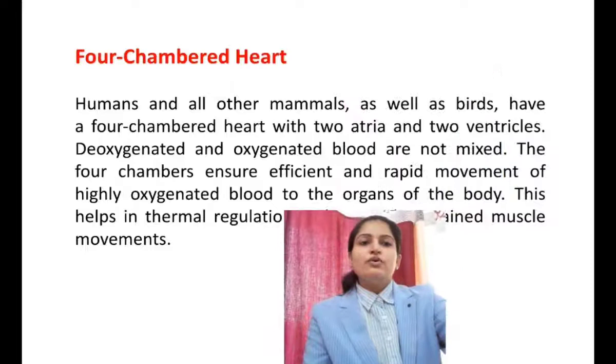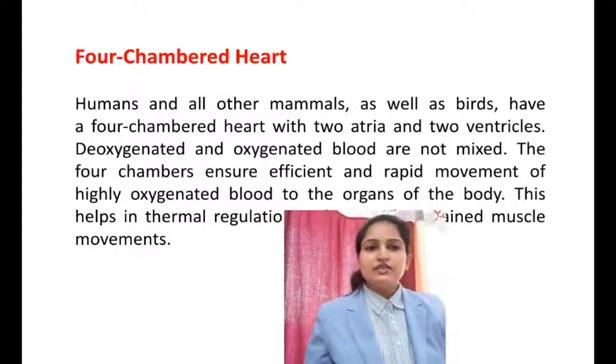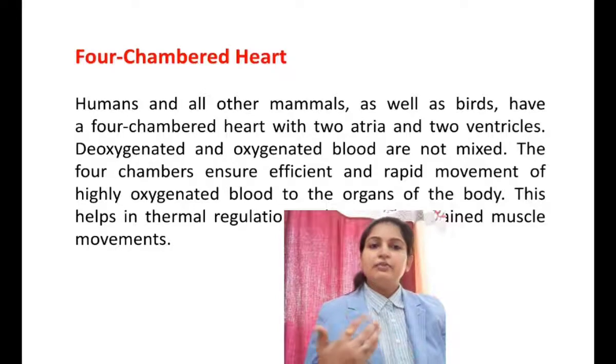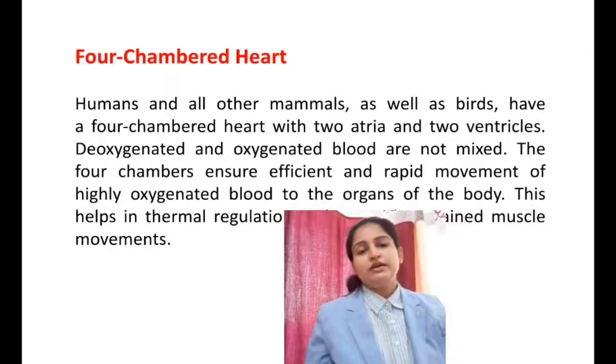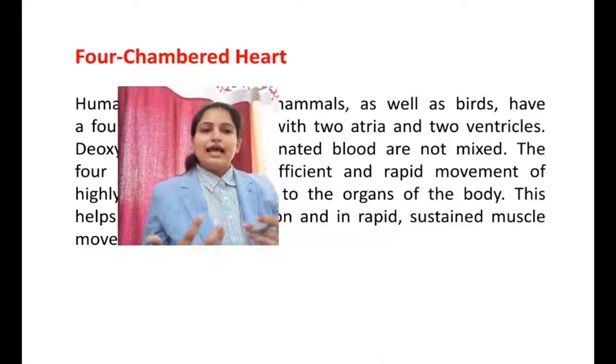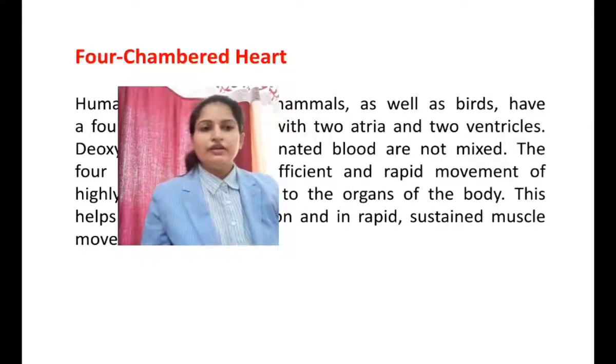Okay, as we have already discussed the 4-chambered heart, humans and other mammals have a 4-chambered heart. Birds, aves, also have a 4-chambered heart because they need rapid movement of highly oxygenated blood to the organs of the body. Okay, so this helps in the thermal regulation of the body.